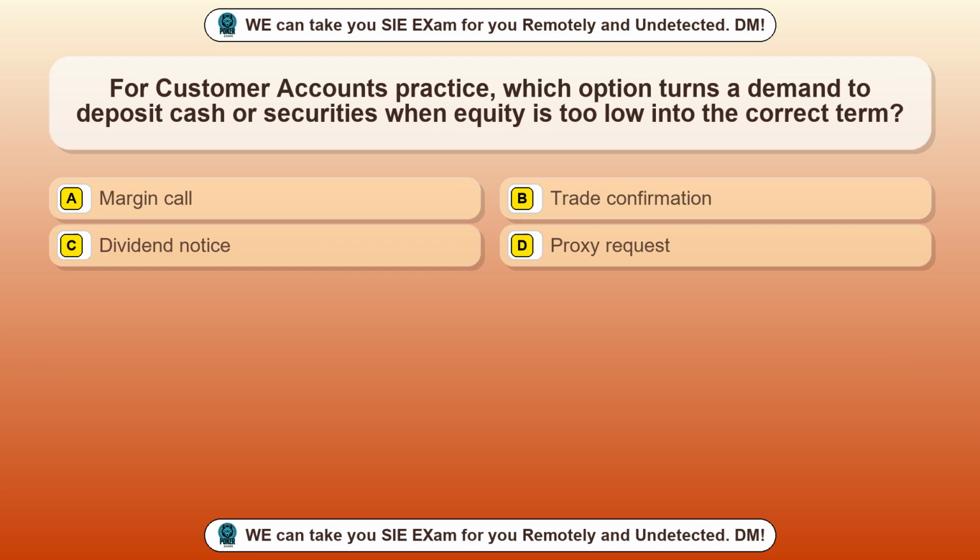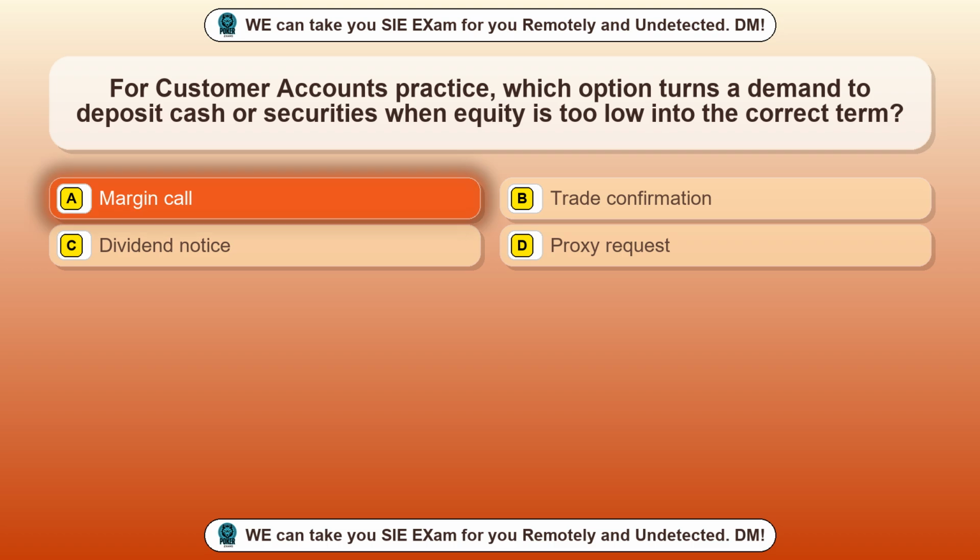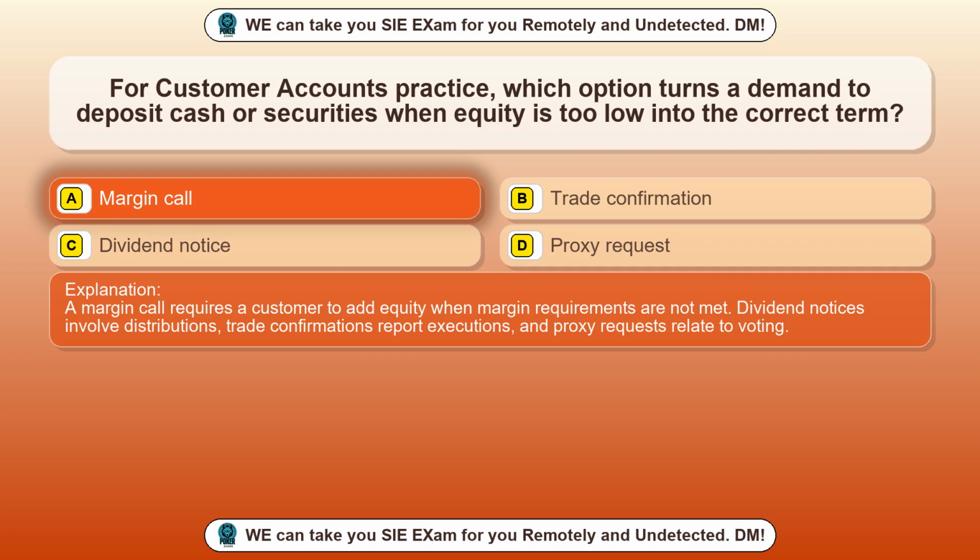Question 91. For customer accounts practice, which option turns a demand to deposit cash or securities when equity is too low into the correct term? Option A. Margin call. Option B. Trade confirmation. Option C. Dividend notice. Option D. Proxy request. The correct answer is option A. Margin call. A margin call requires a customer to add equity when margin requirements are not met. Dividend notices involve distributions, trade confirmations report executions, and proxy requests relate to voting.